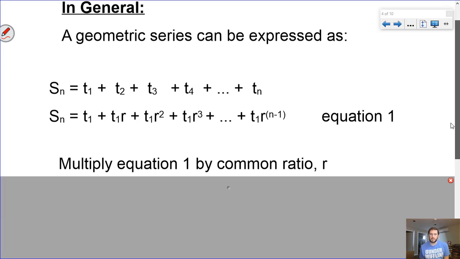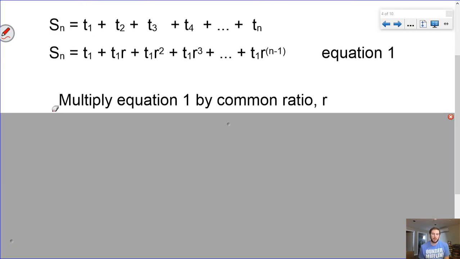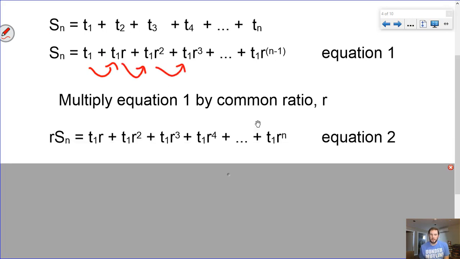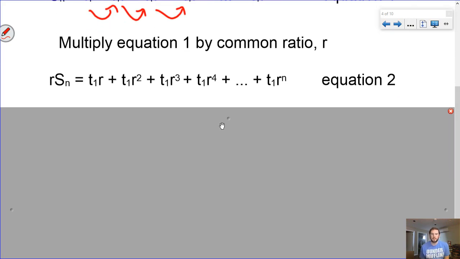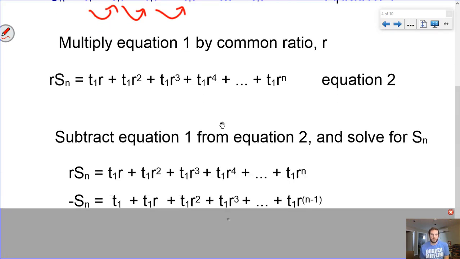So if we follow these same steps, if we take our equation 1 and multiply it by the common ratio, what that's going to do is take term 1 and turn it into term 2, and take term 2 and turn it into our term 3, and so on, until we get something that looks like this. So this is our equation 2. Now again, just like with the previous example, let's take equation 1 and subtract it from equation 2.